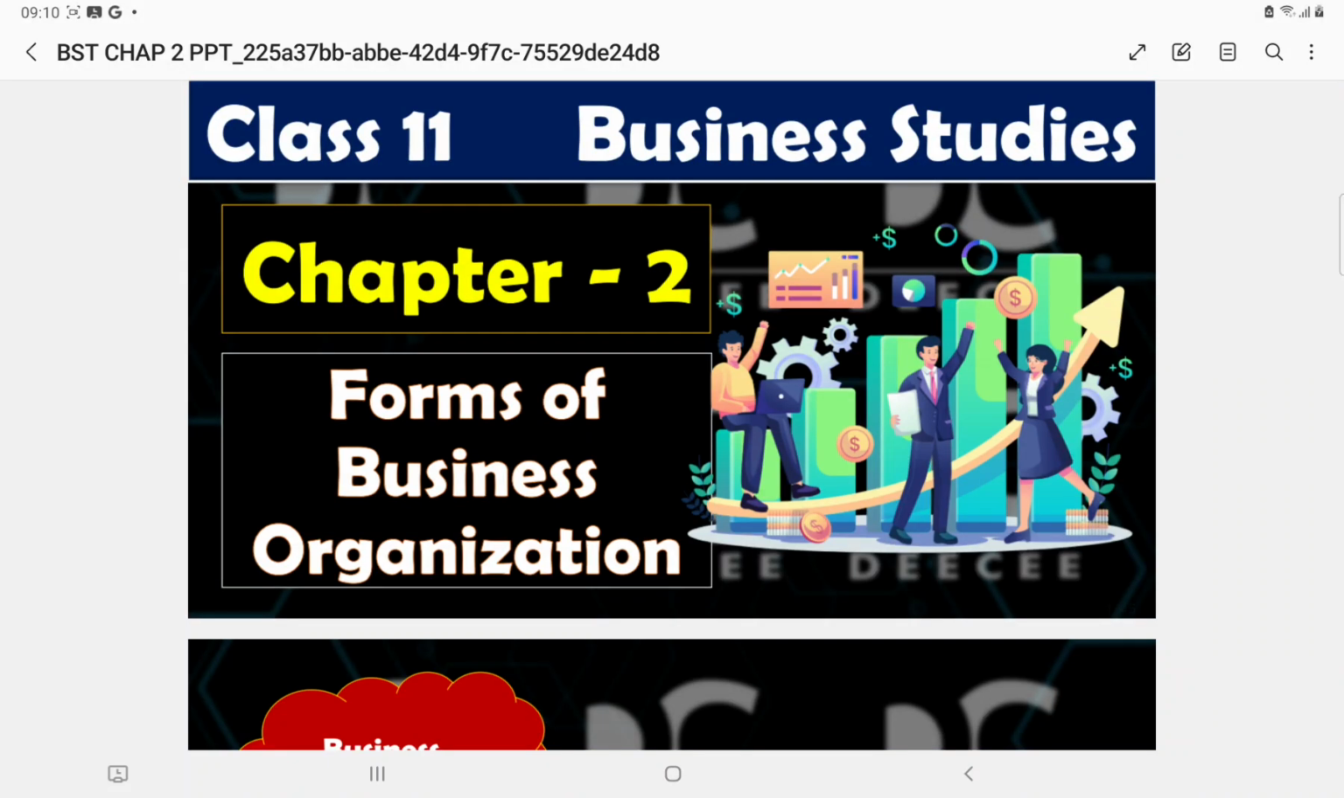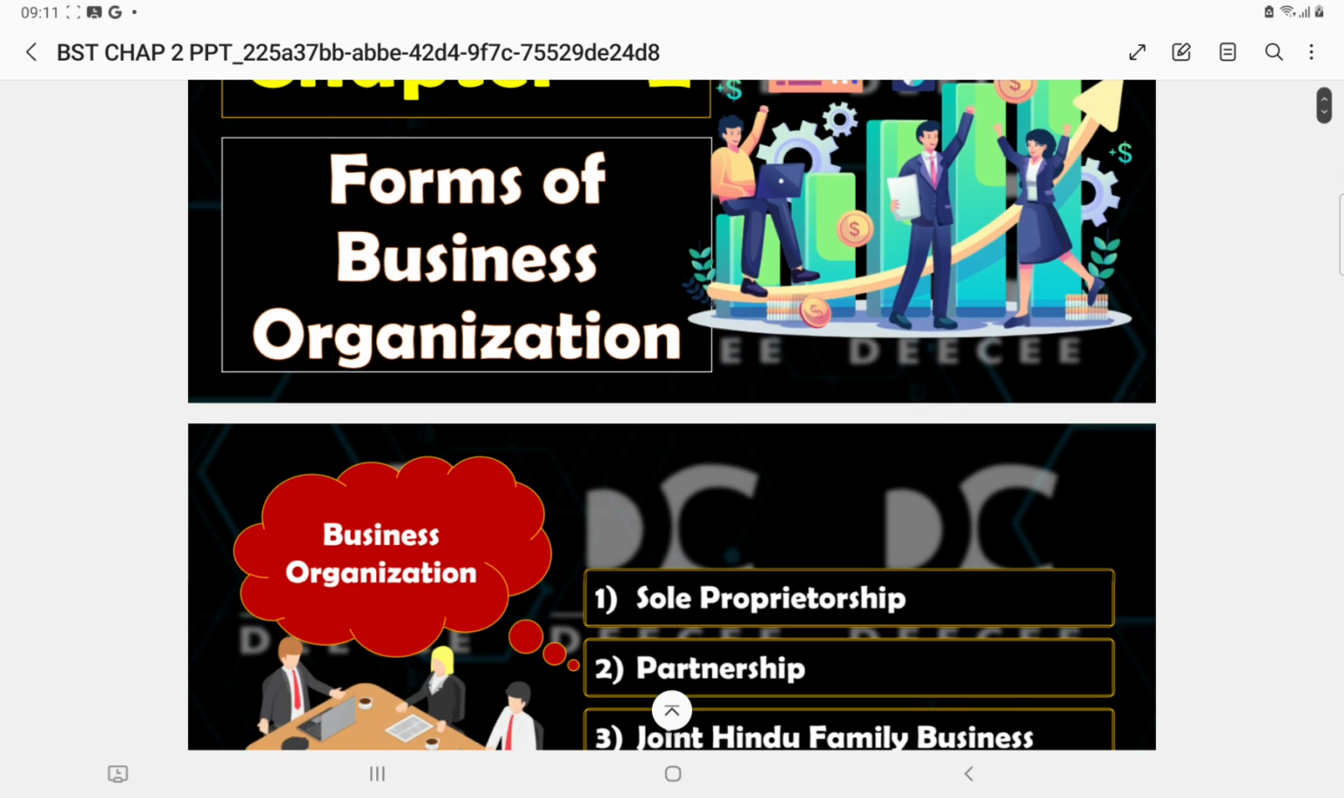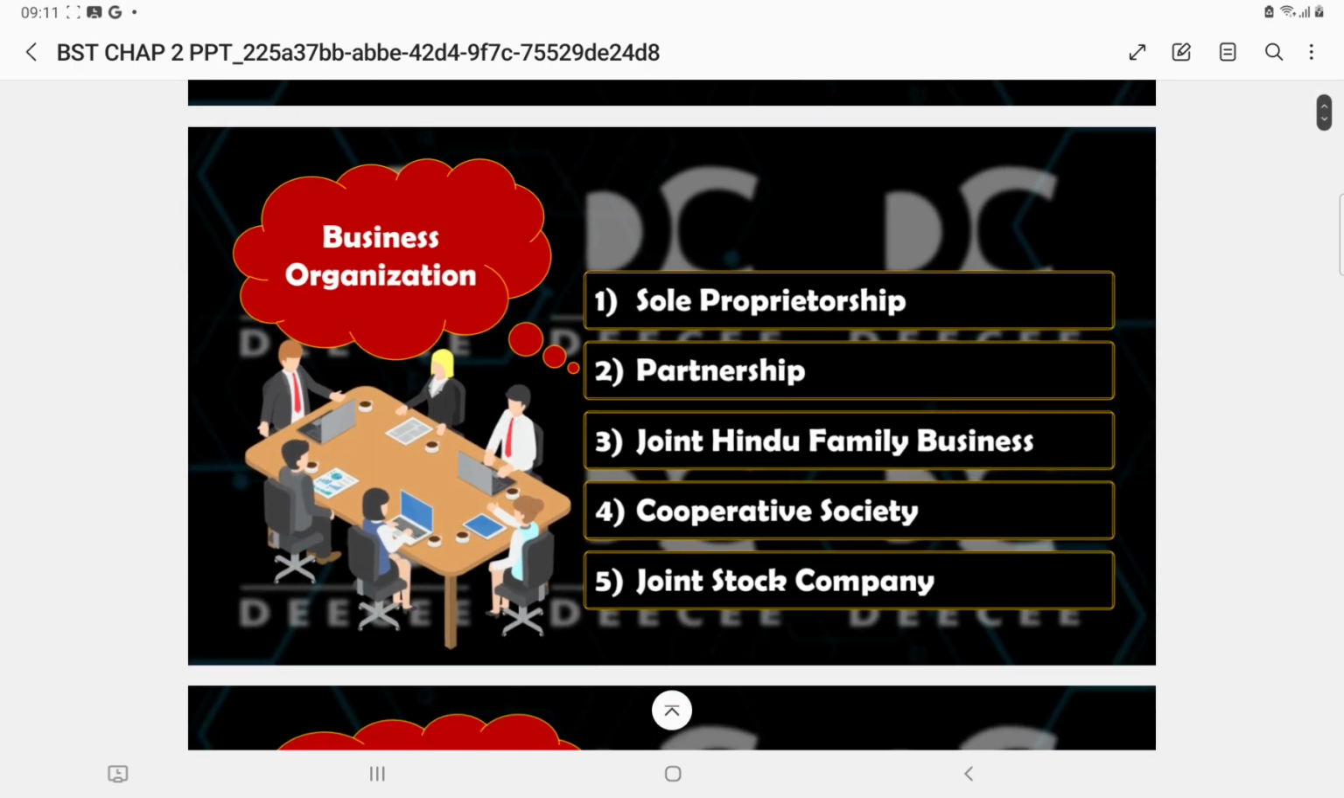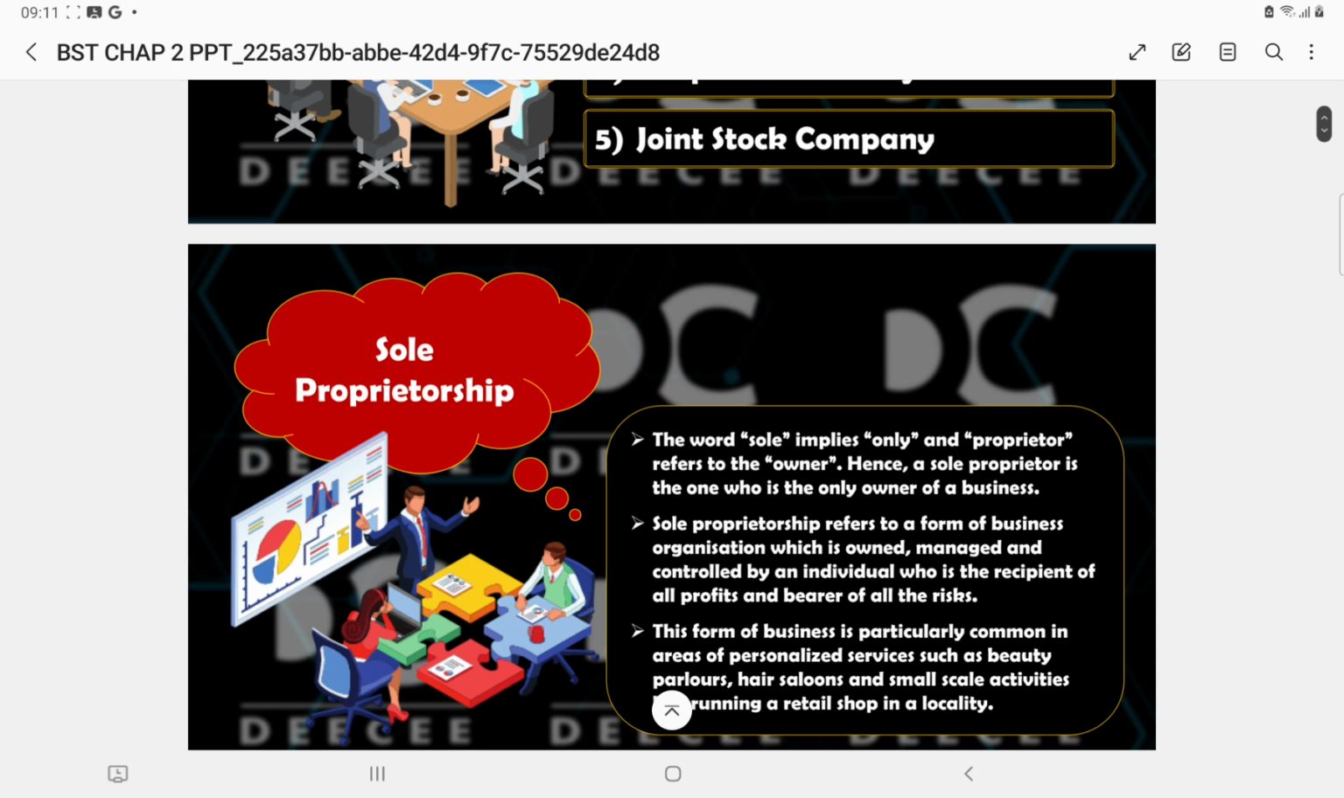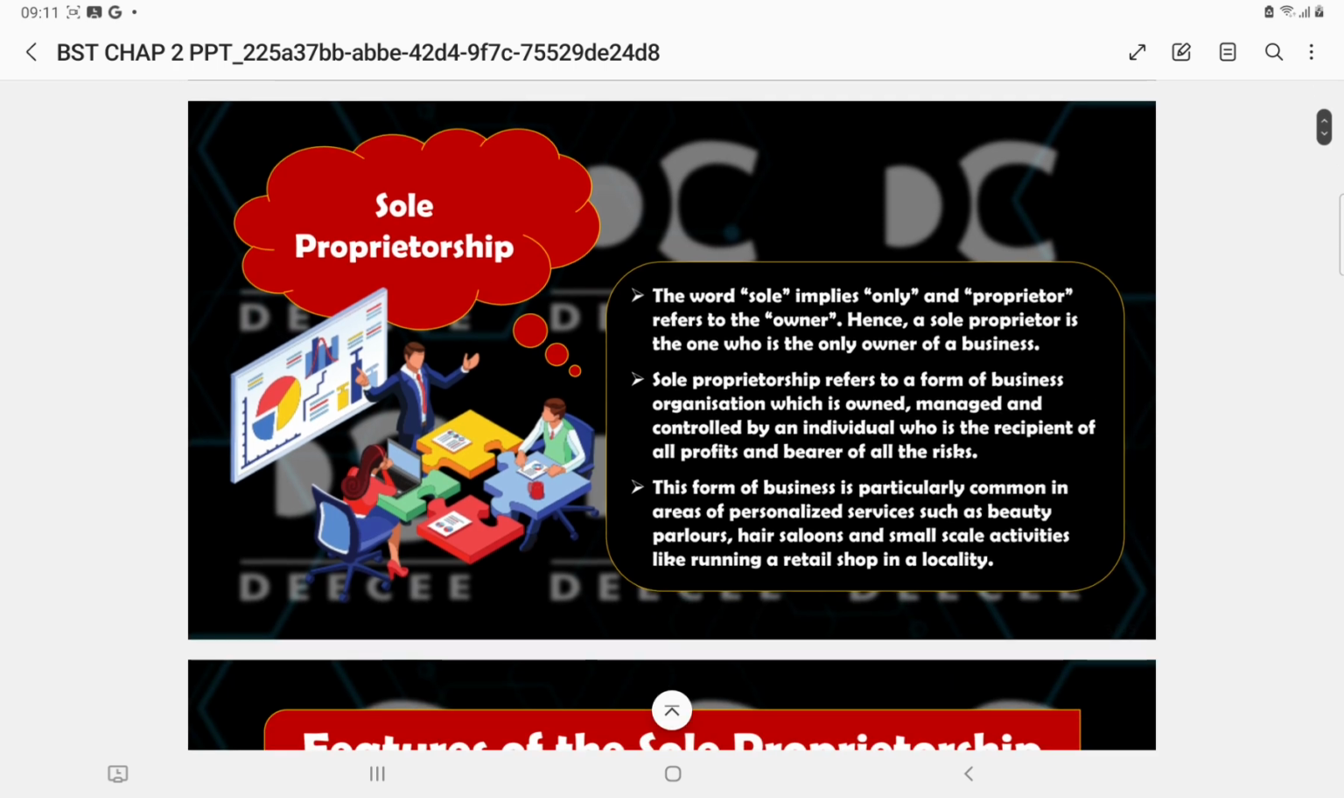Good morning, students. We are doing chapter 2, forms of business organization. We have 5 types of business organization in the private sector: sole proprietor, partnership, joint Hindu family business, cooperative society, and joint stock company. We have already done what we mean by sole proprietorship.